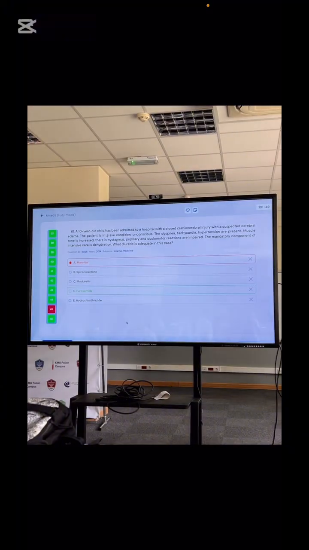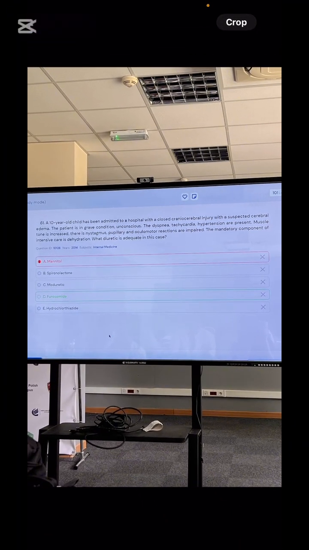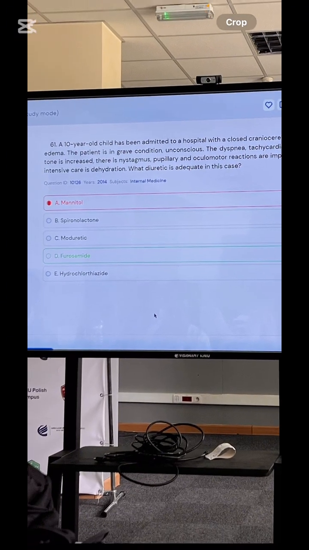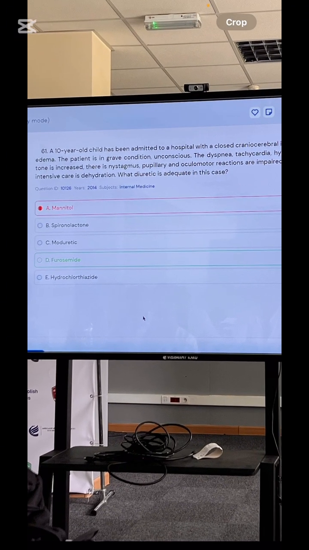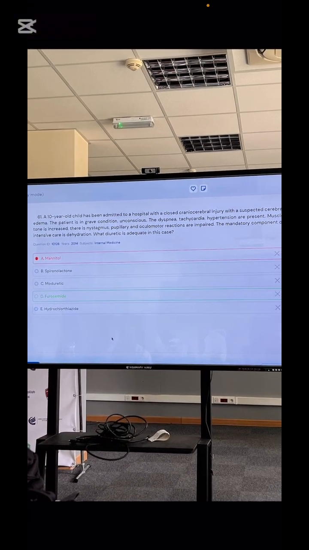Please remember about it. In the cases of cerebral edema, what you are supposed to give to the patient? Mannitol. But what you will give according to the KROK question? Furosemide, which is more typical for pulmonary edema. But now we know that in the cases of cerebral edema also, what we will give? Furosemide.